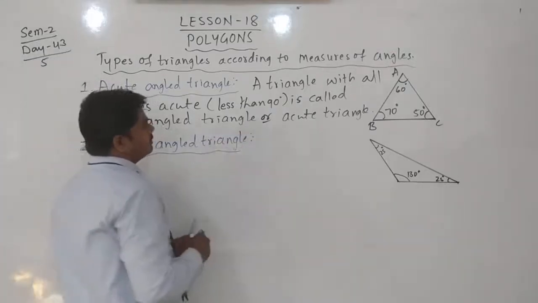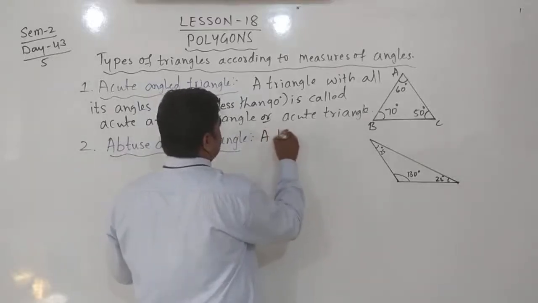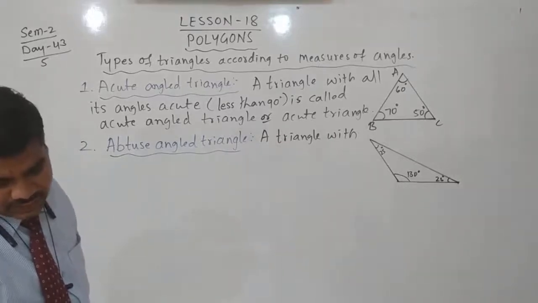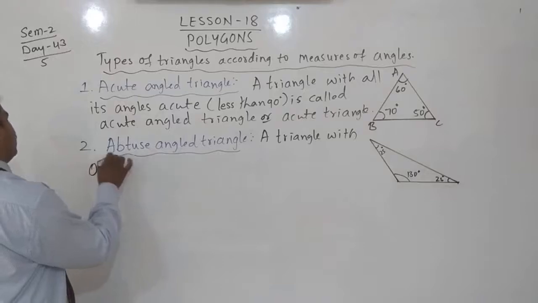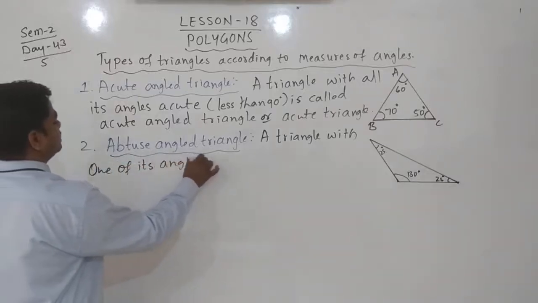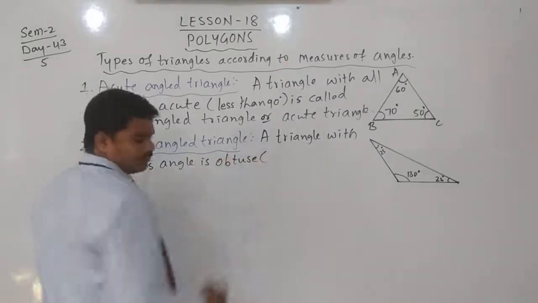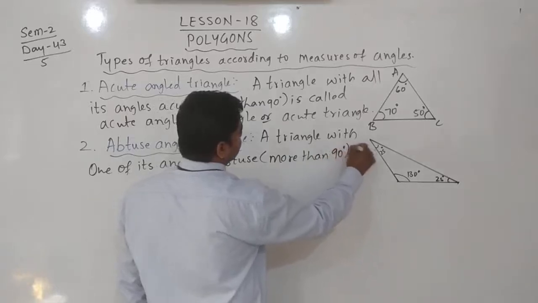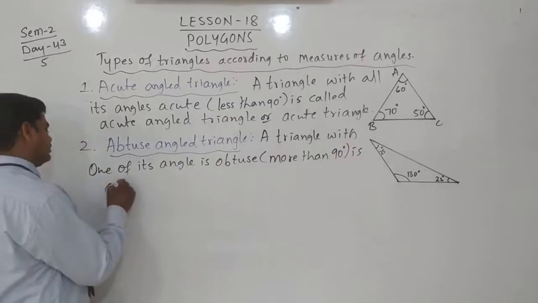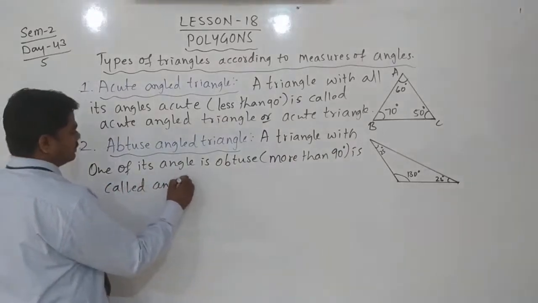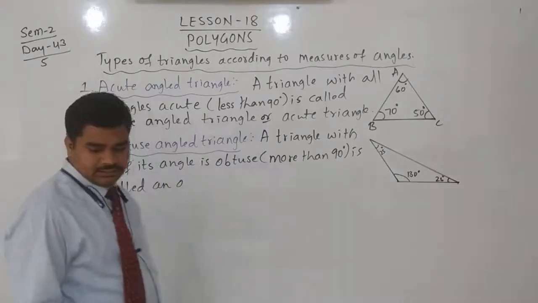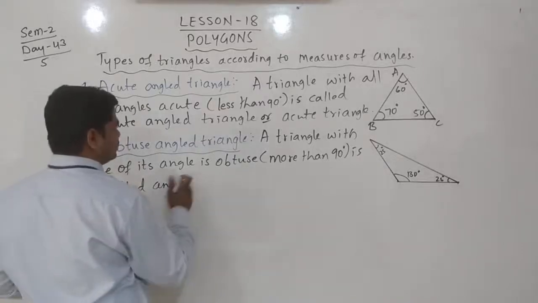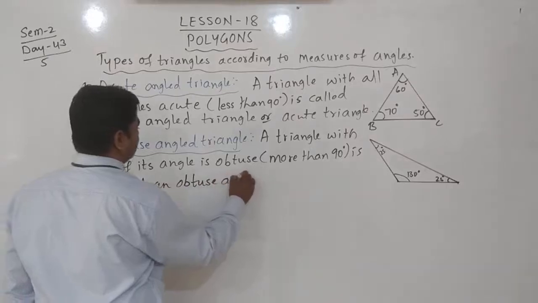A triangle with any one of its angles obtuse, that is more than 90 degrees, is called an obtuse angled triangle.